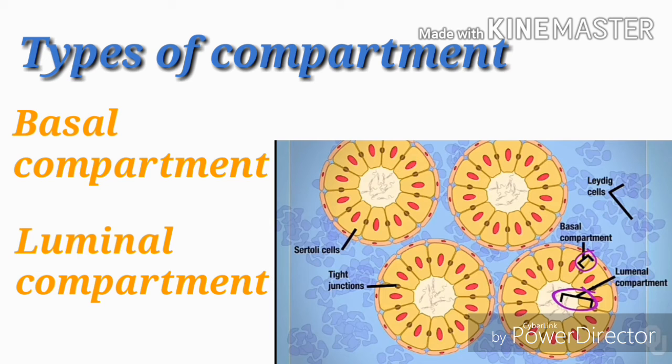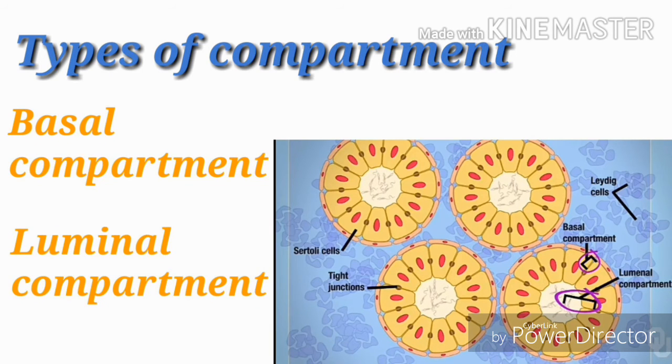These compartments are basically regions of the cross section. The basal compartment is the area that goes from the tight junction toward the smooth muscle. The luminal compartment is the area that goes from the tight junction toward the lumen.